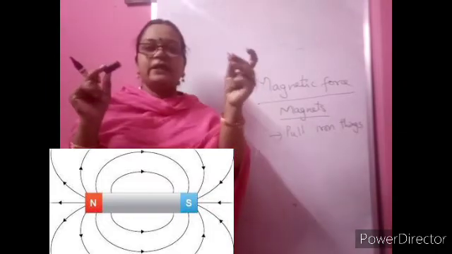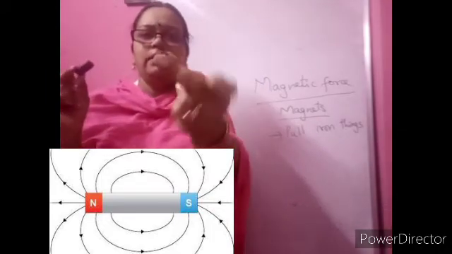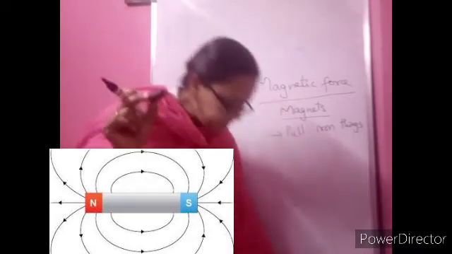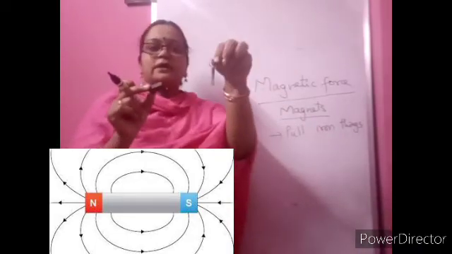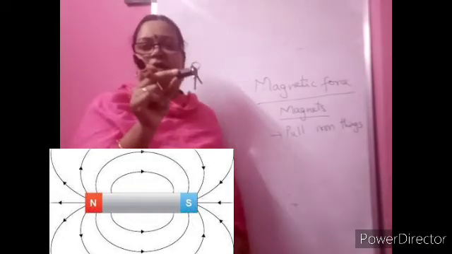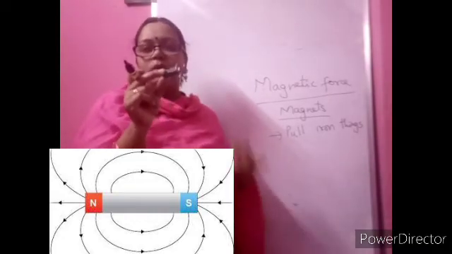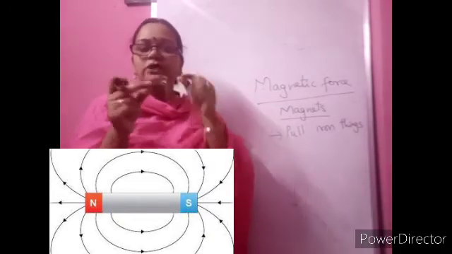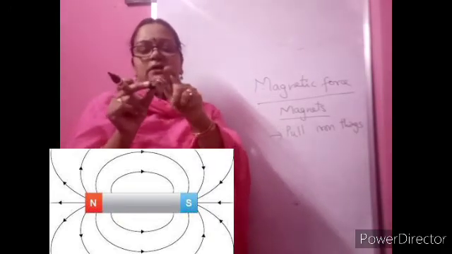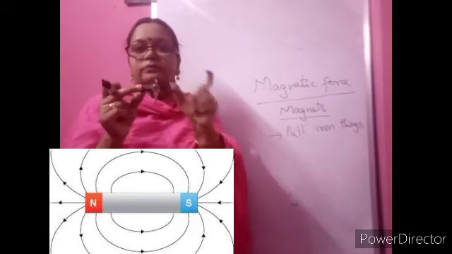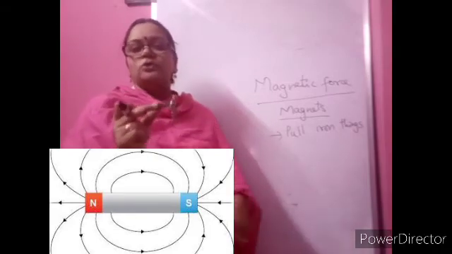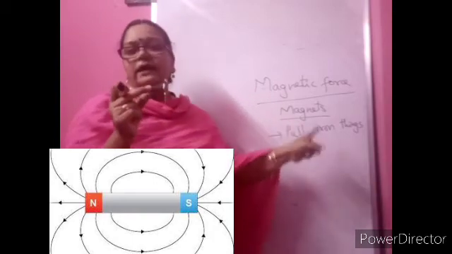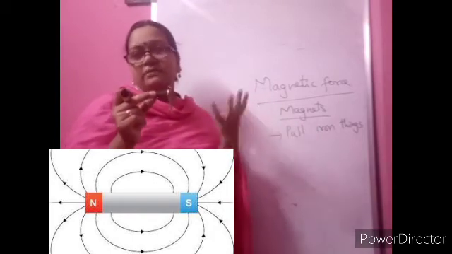See here, there is a small iron nail. You can see how it is pulling and it got attached. Even see here, a key. You can see how it is getting attached. Is there any gum or anything there? No. So who has the force to pull these iron things? The magnet. So the magnet has magnetic force. So what is magnetic force? The magnet will pull iron things towards it. That is called magnetic force.